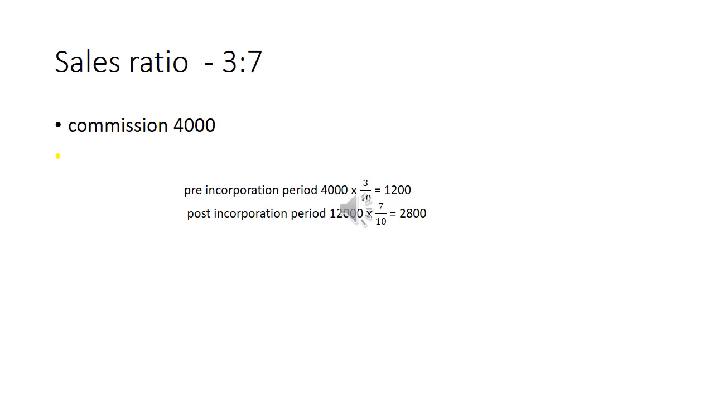Sales ratio 3:7. Commission amount is 4,000. For the pre-incorporation period, 4,000 into 3 by 10, we get 1,200. For the post-incorporation period, 4,000 into 7 by 10, so that the amount is 2,800.